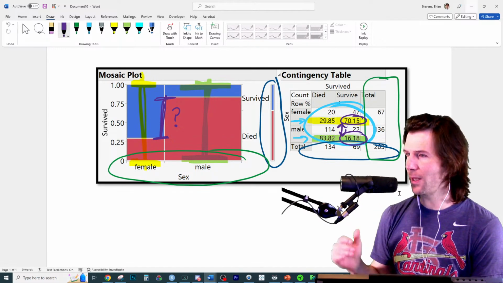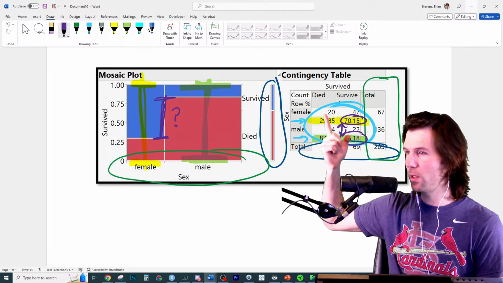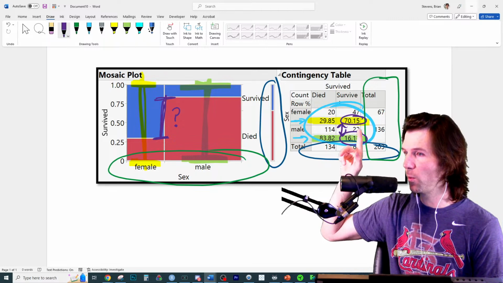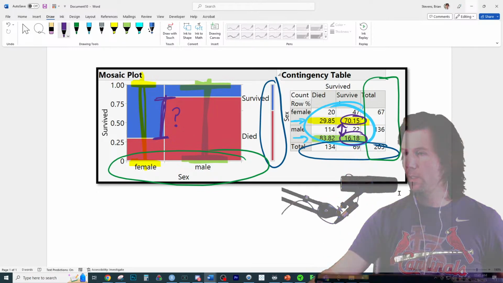So any questions about that? These numbers are the key. Know what these numbers mean. Those are 47 females survived out of the 67, which is 70.15%. And then know how it relates to the Mosaic plot.